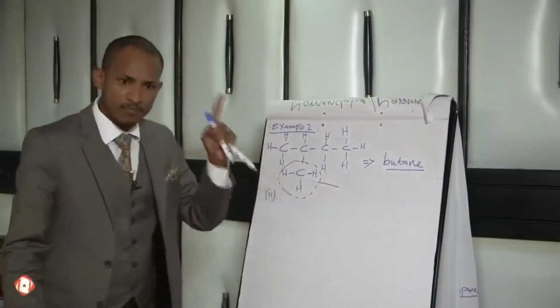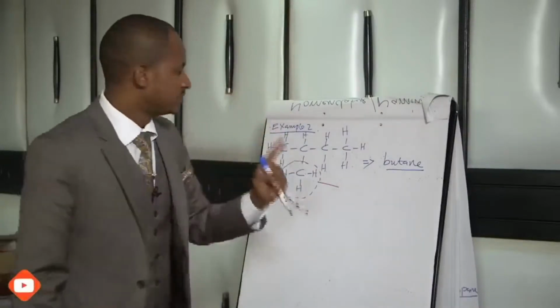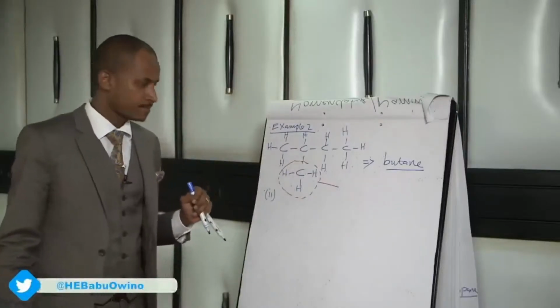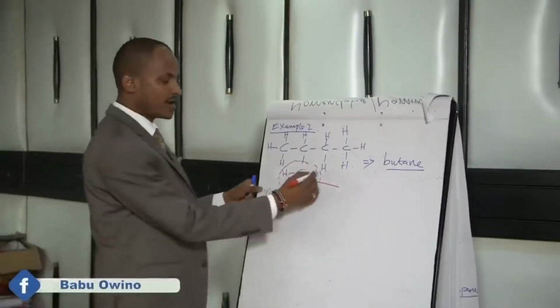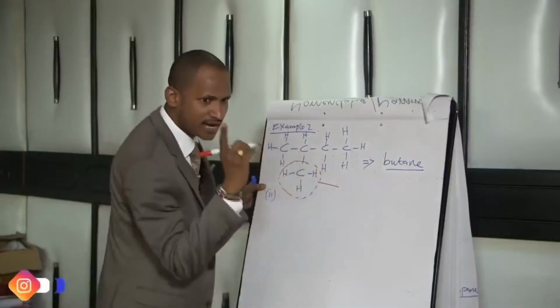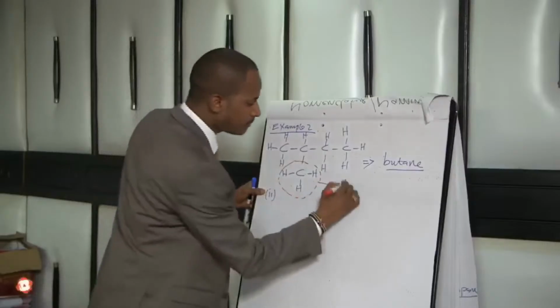Again, it has 1 carbon atom with 3 hydrogen atoms, 1 less from the parent alkane. So it is an alkyl group, but an alkyl called methyl.